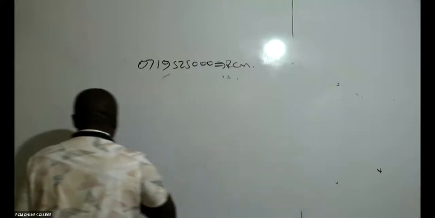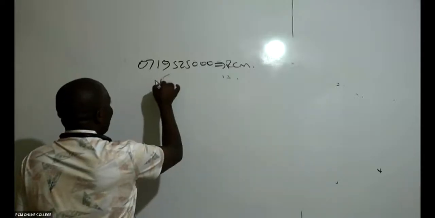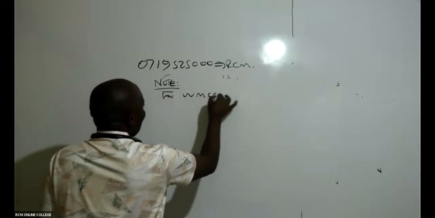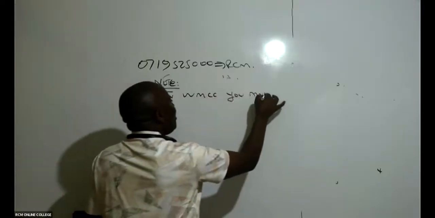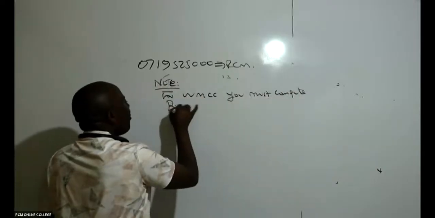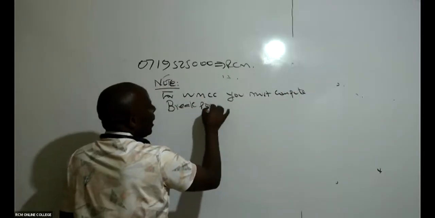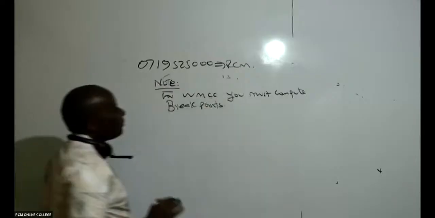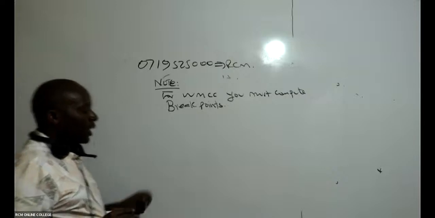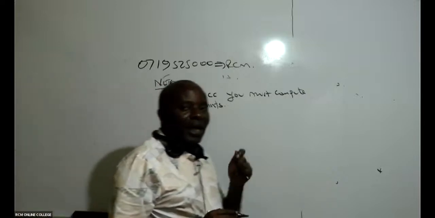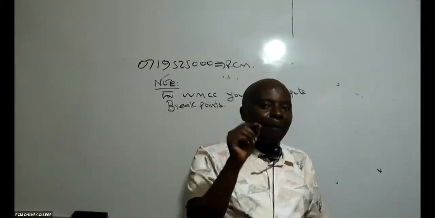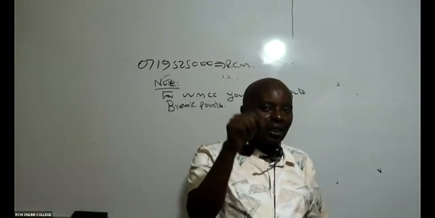For WMCC, you must compute breakpoints. If you remember very well, a breakpoint is that exact point where the cost of capital changes.